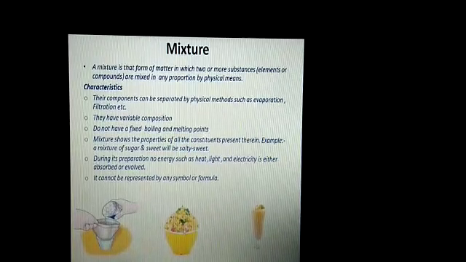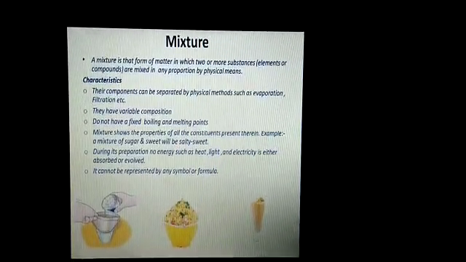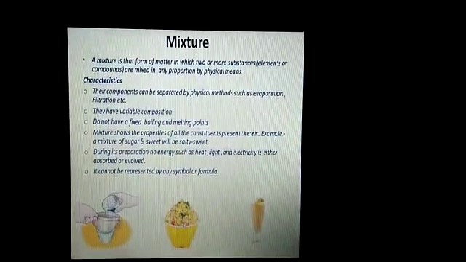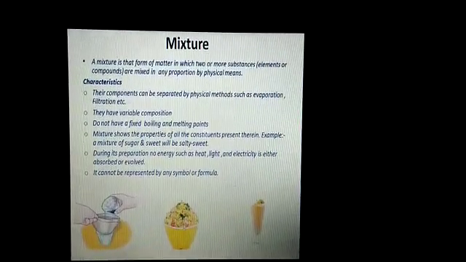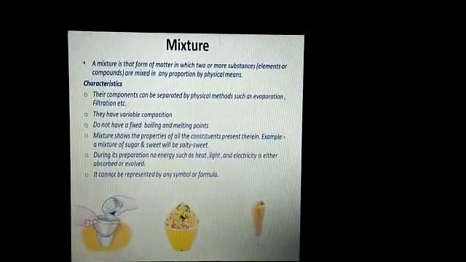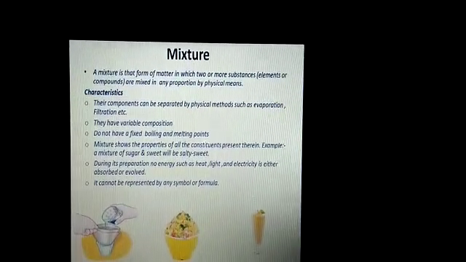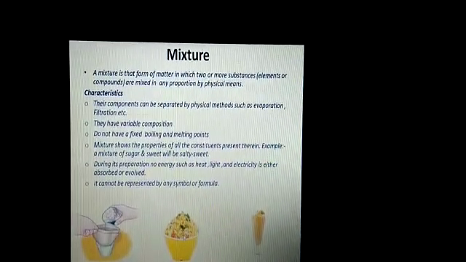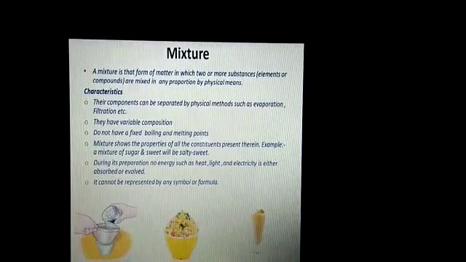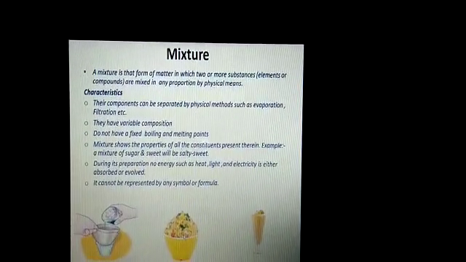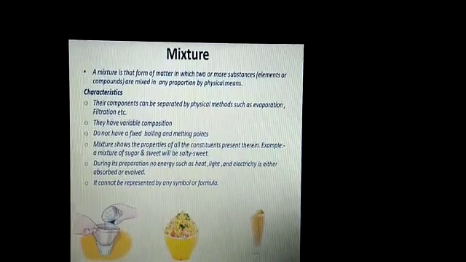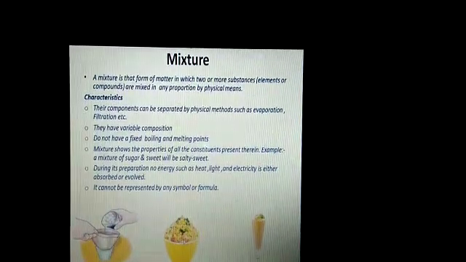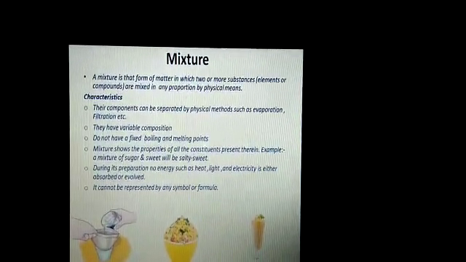A mixture is that form of matter in which two or more substances like elements or compounds are mixed in any proportion by physical means. The main characteristics of mixtures: their components can be separated by physical methods such as evaporation, filtration, etc. They have variable composition. They do not have a fixed boiling and melting point.